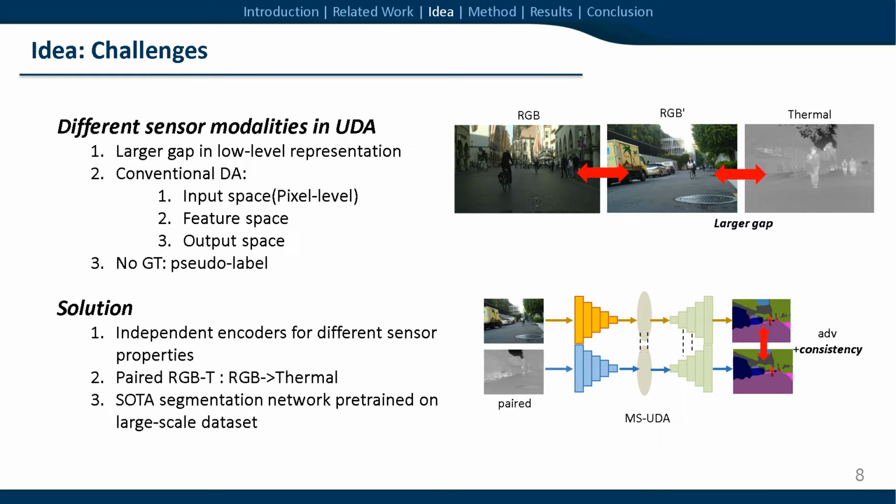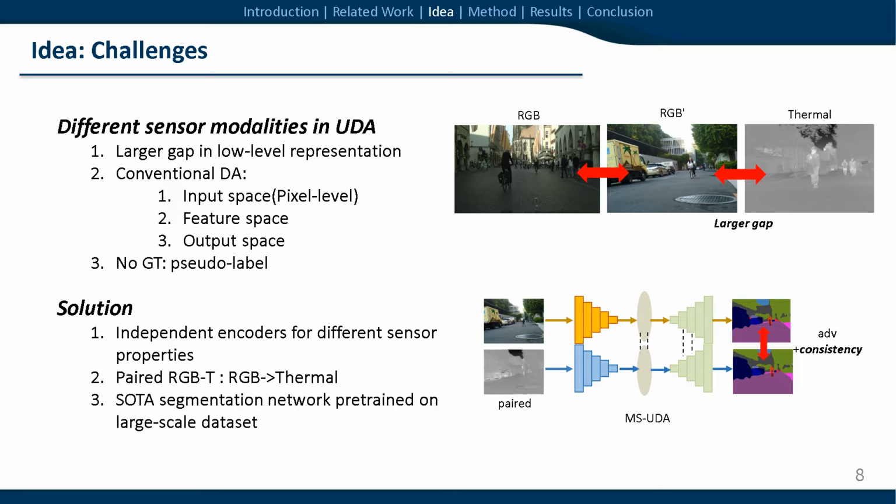However, this new methodology is expected to encounter some challenges. There should be a larger gap between different sensor modalities compared with the gap between the same sensor modality. Therefore, the domain alignment method using adversarial learning in conventional UDA is not enough for multispectral domain adaptation. Also, we do not use any ground truth even for the source domain, so we should consider pseudo-label generation together.